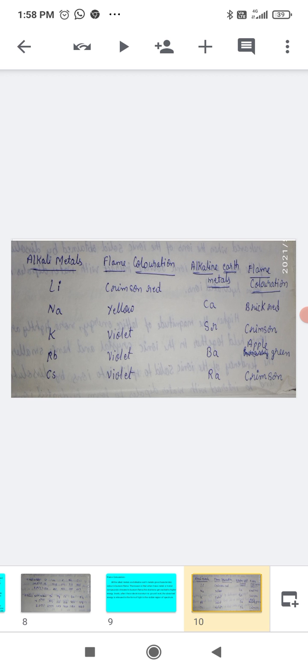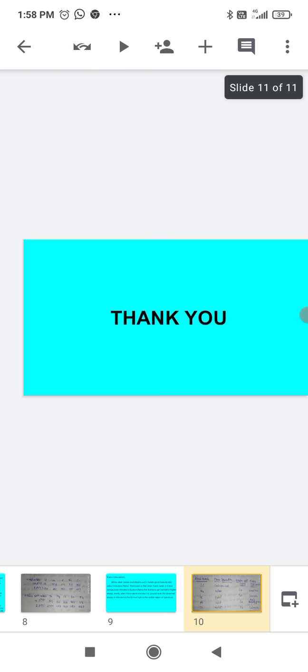So these are some of the properties. In this comparative study of properties of alkaline earth metals, we have seen density, melting and boiling points, and flame coloration. Thank you.